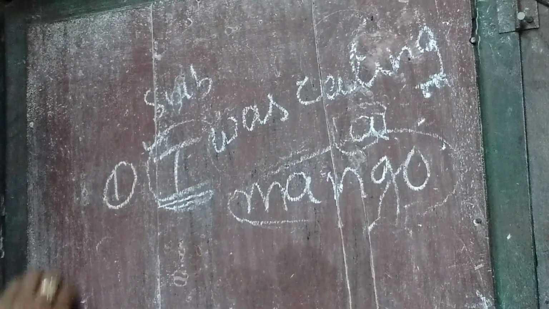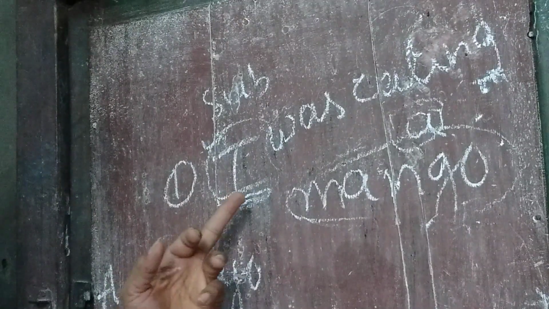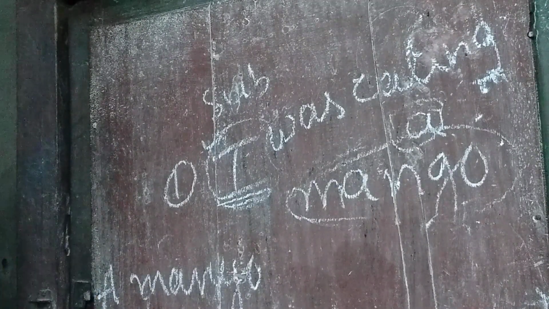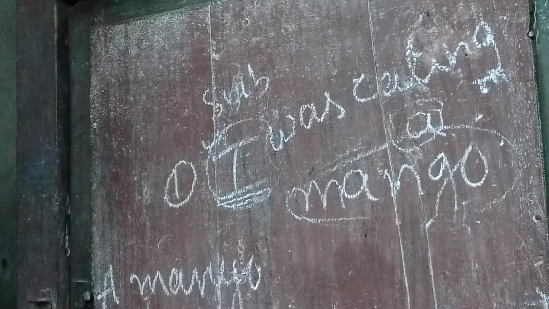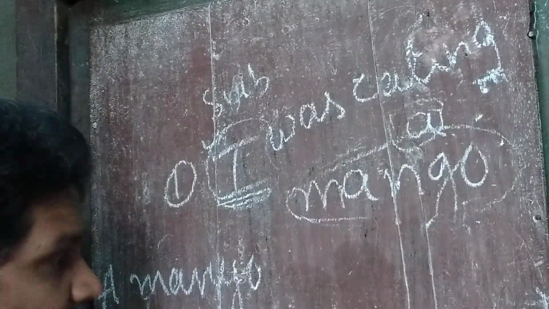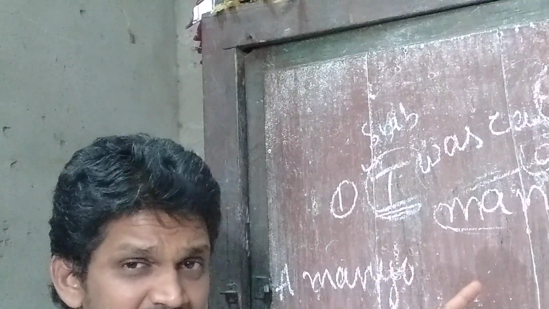So interchange. A mango by me. Was eating is in past continuous tense.